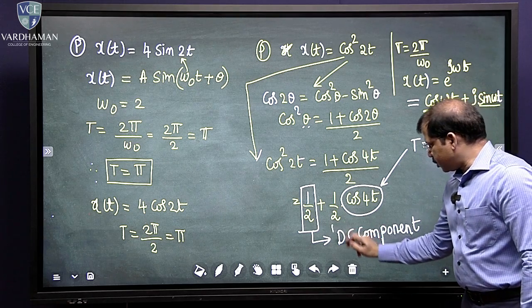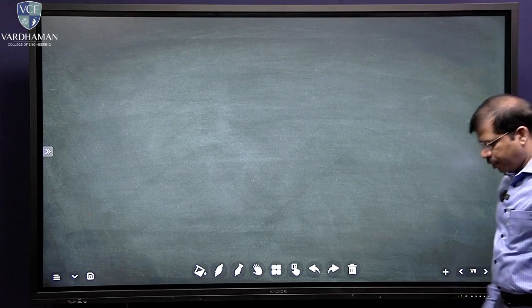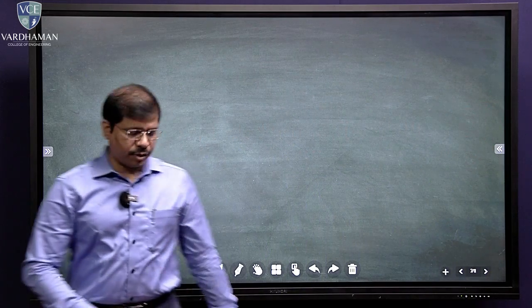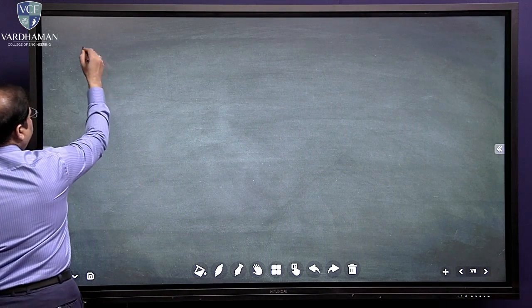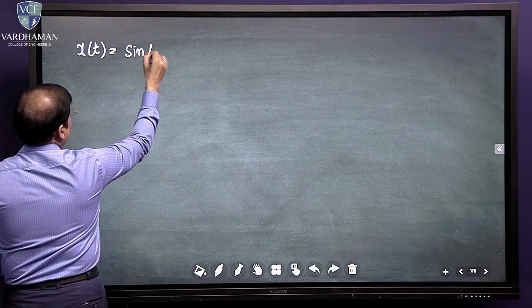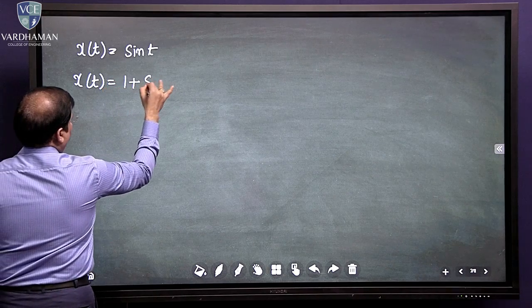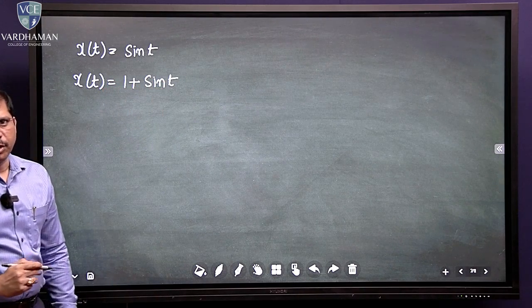But let us also focus on this DC component. I'll give you one example on the DC component. How do I plot these two signals? x of t equals sine t and x of t equals 1 plus sine t. How do we plot these two?